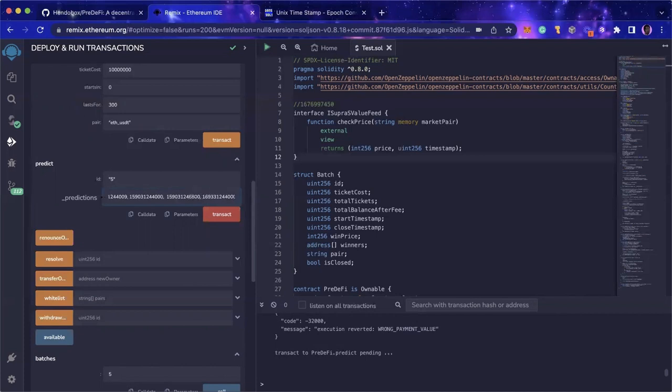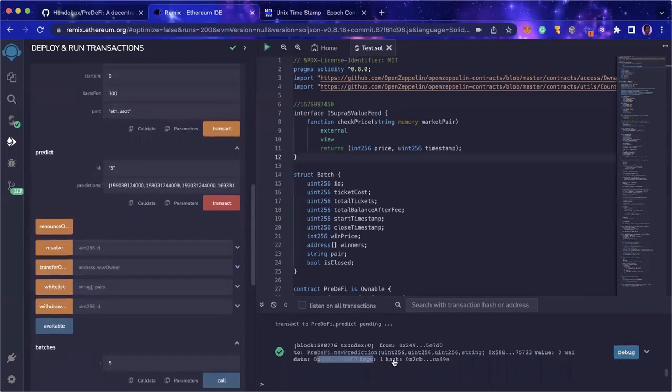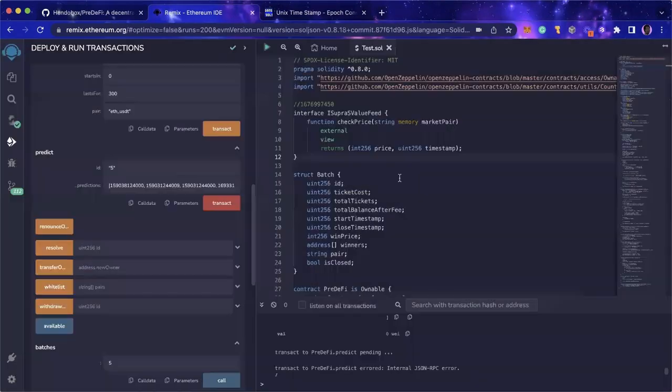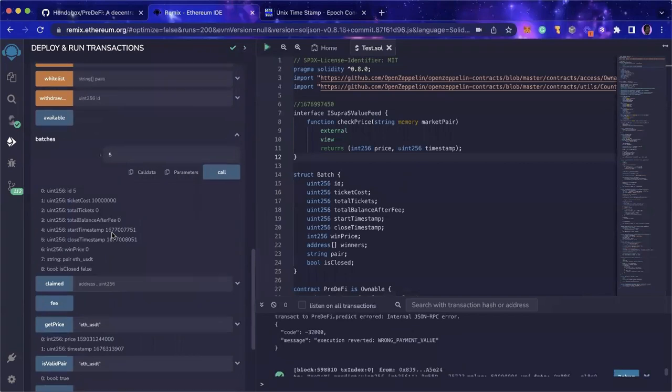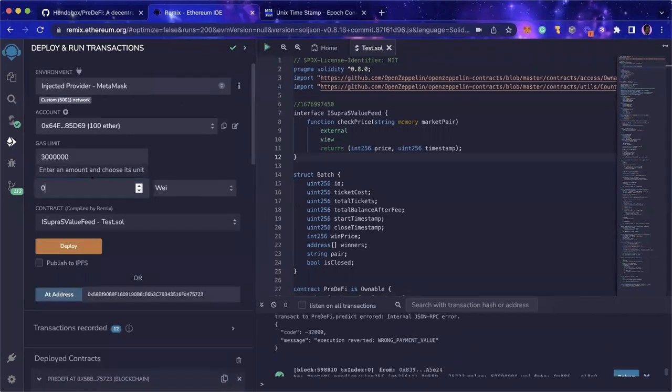Okay, so this user makes this set of prediction. Let's make it a little different from the other. So let's have this user take 4 tickets instead. The other transaction has gone, as you can see here. But for the second user who's going to be trying his luck, yeah, wrong payment value. I need to input the correct payment value. So for this one who has 4 tickets, it has to be 4.